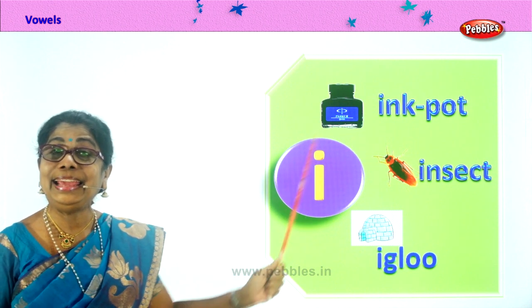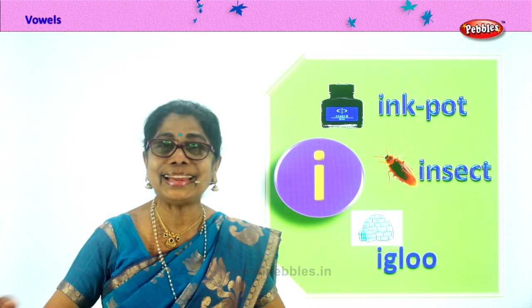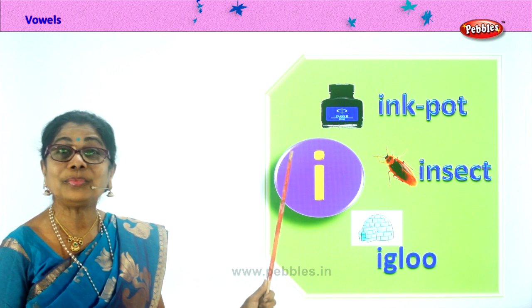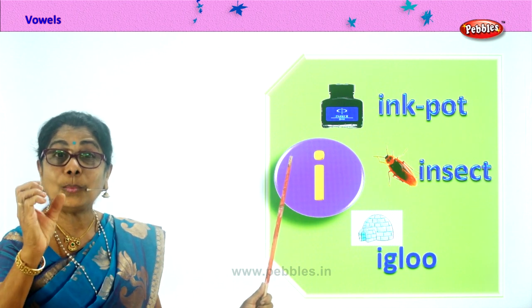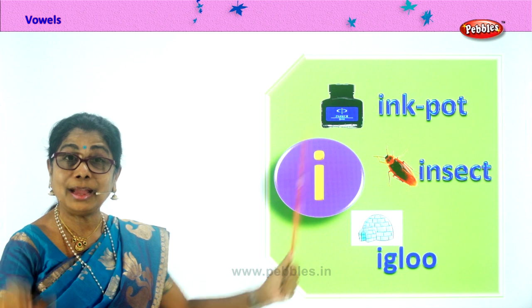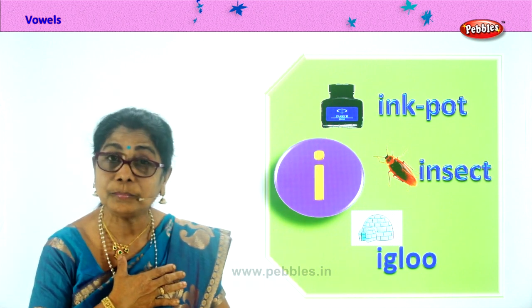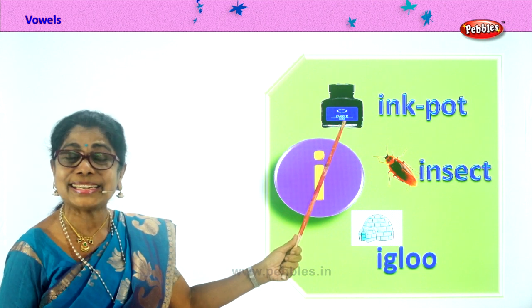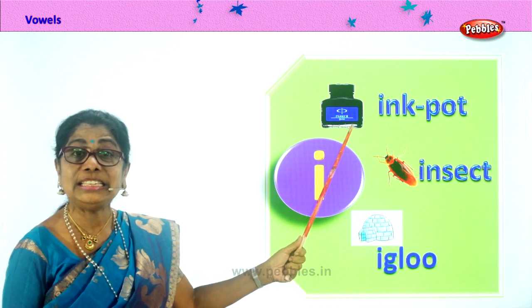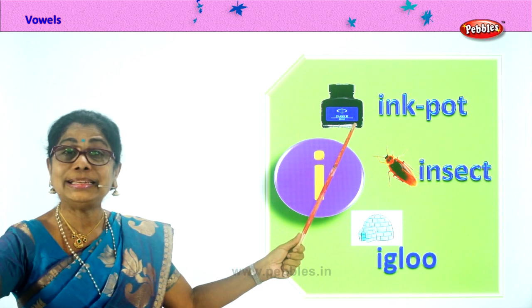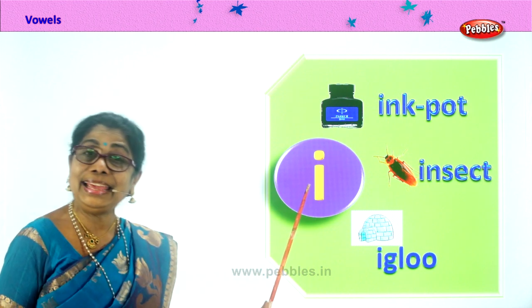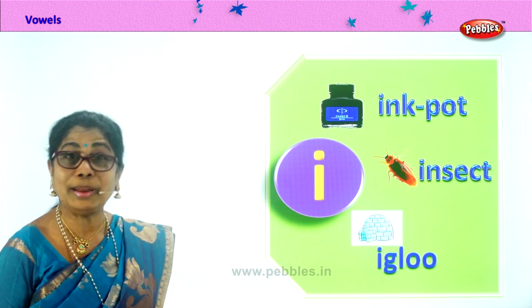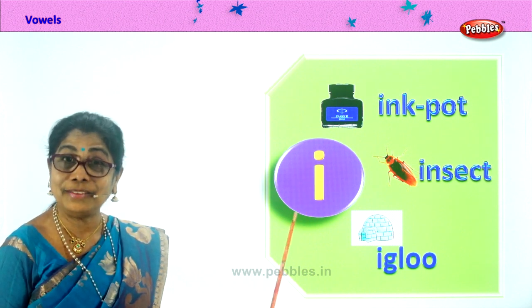Ink is wet. Take it again. The sound of I is E.